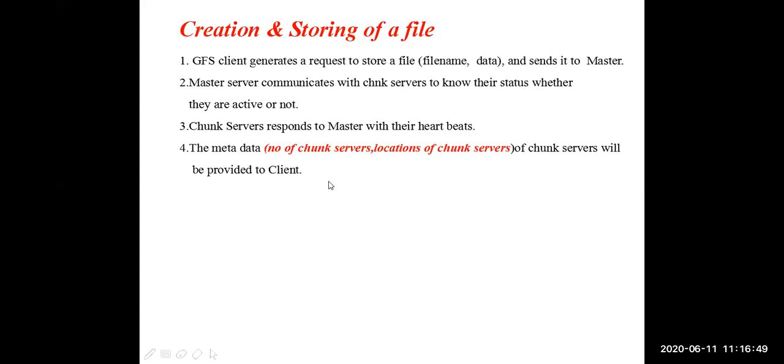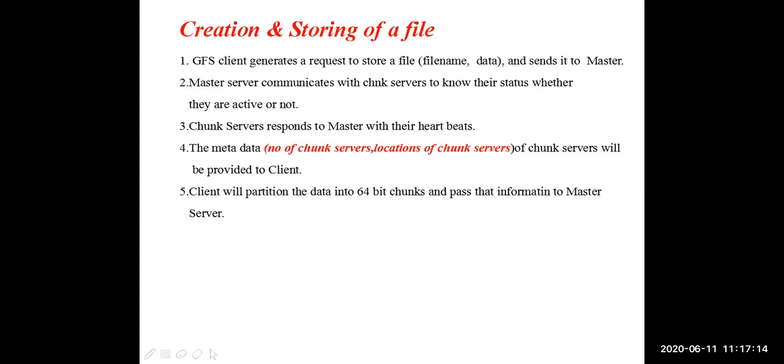Then that information, the metadata of chunk servers, is sent to the client. The master server forwards it to the client: how many chunk servers are currently available, and what the locations of those chunk servers are. Clear? The metadata of chunk servers is provided to the client.